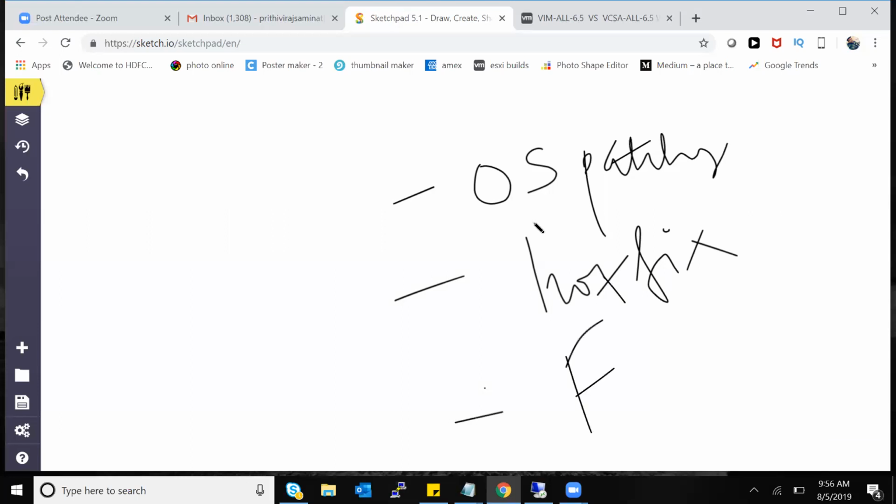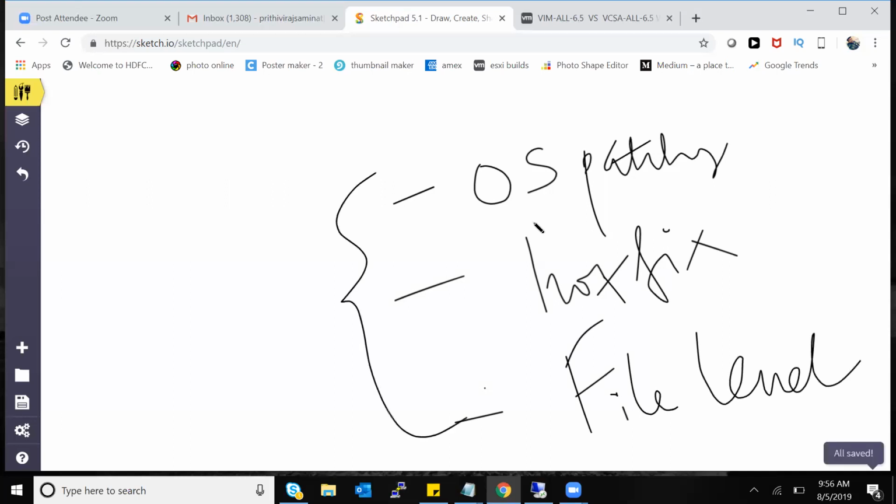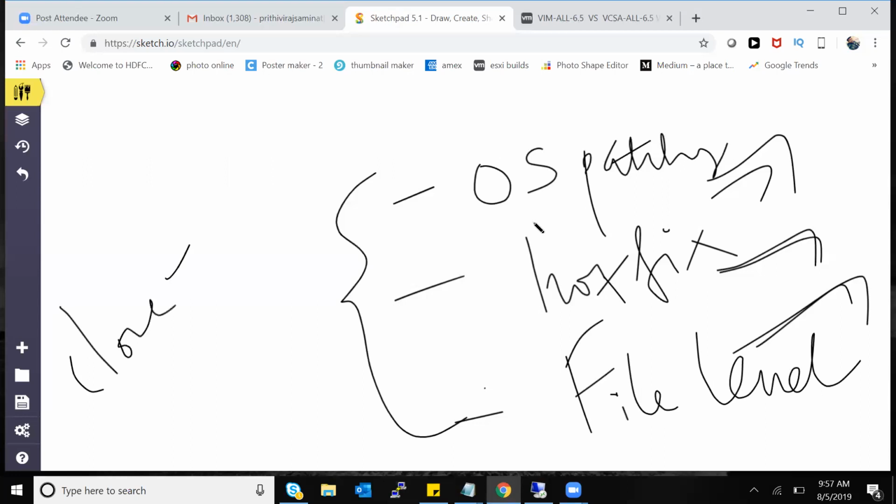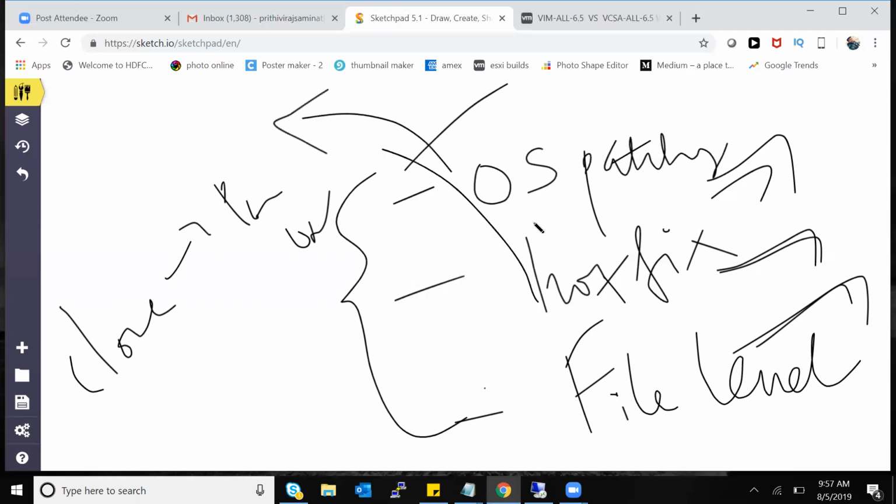These are some of the major things where the customer would like to save a copy of the original virtual machine, so that if it goes wrong during the patching, or if it doesn't power on after the hotfix, or if something is messed up during the file level copy, you can go back to the cloned VM and power it on, and you can power off the original VM. It will be in the exact same state where you powered it off, the moment before the OS patching, the hotfix, or the file level sharing was done. It will be in the same preserved state.